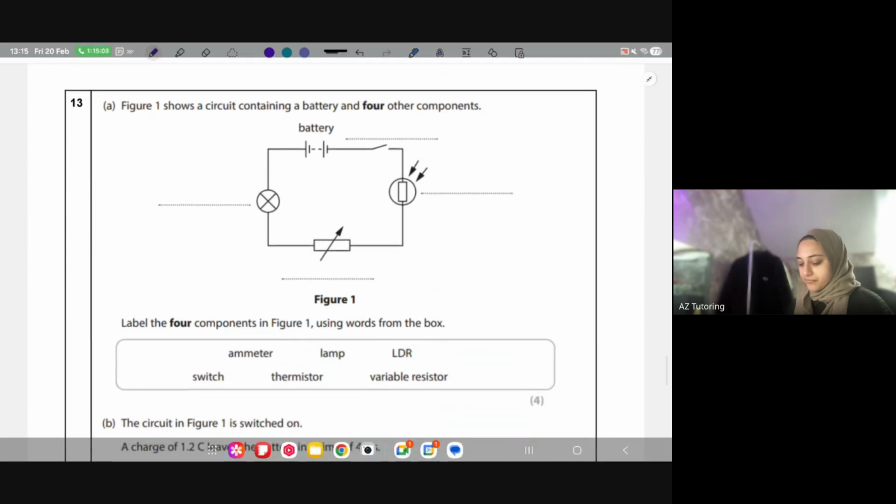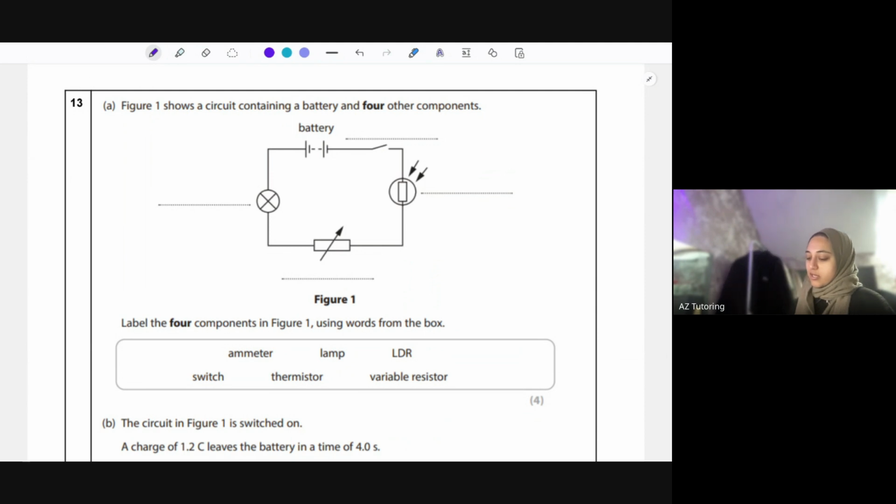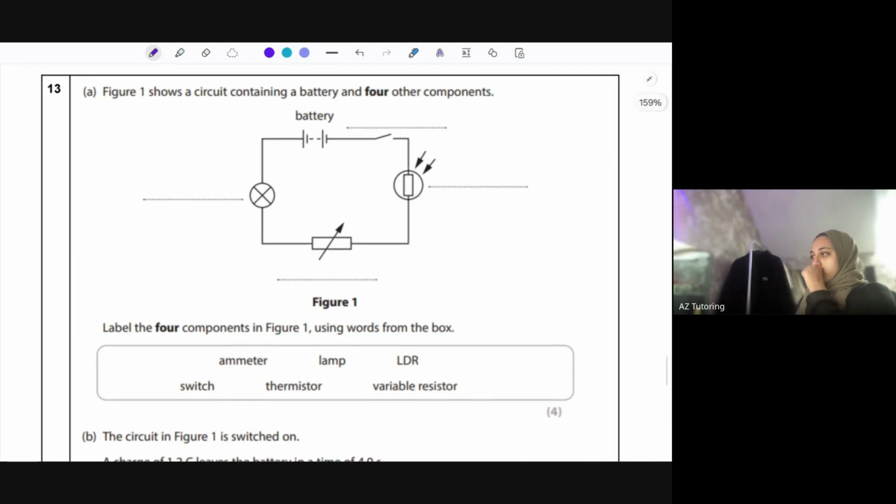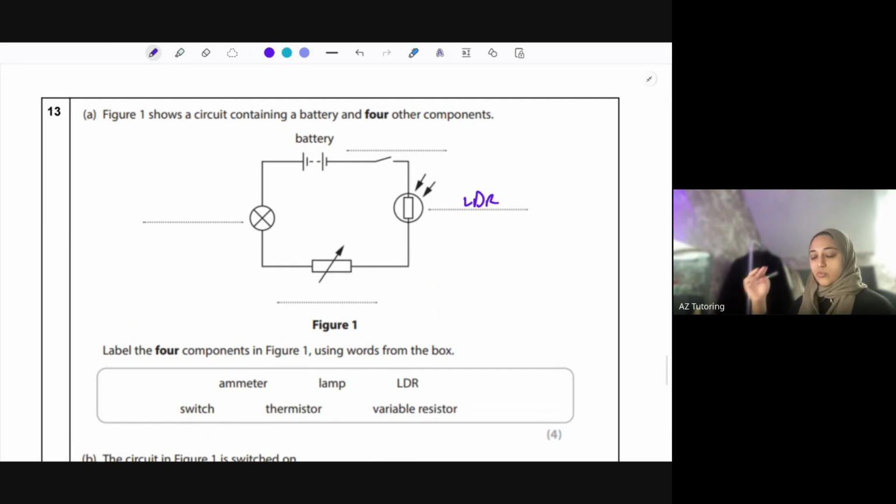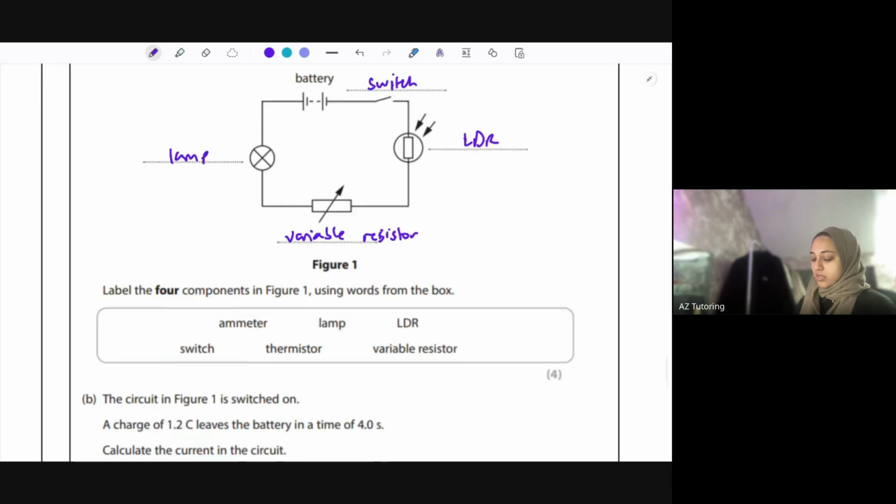Okay, question 13. Figure 1 contains a circuit containing a battery and 4 other components. You need to label the 4 other components. So this one here is the LDR, so it's a light dependent resistor. We've also got a variable resistor, so we've got different types of resistors. We've got a lamp over here. And for this one over here, we've just got a switch. So if you close it, the circuit completes. If you open it, then the circuit breaks.